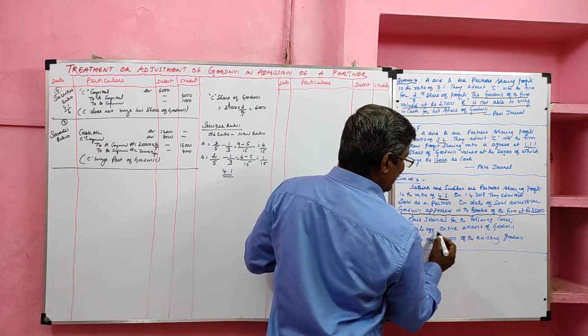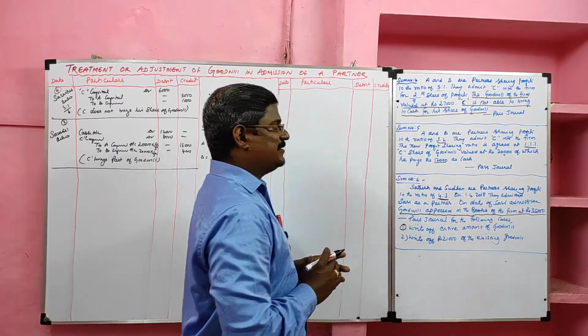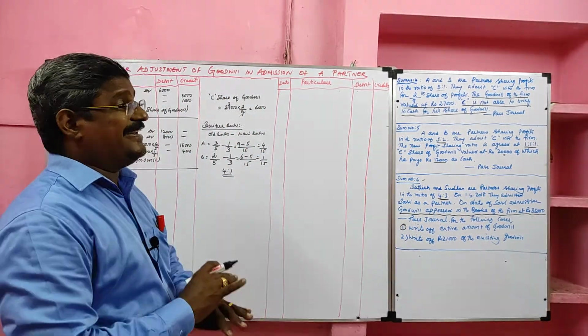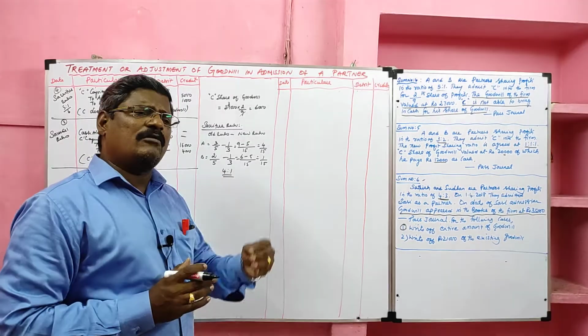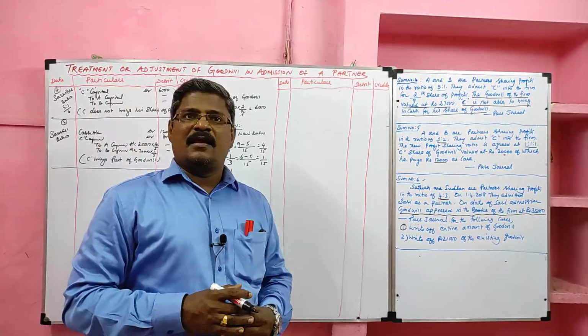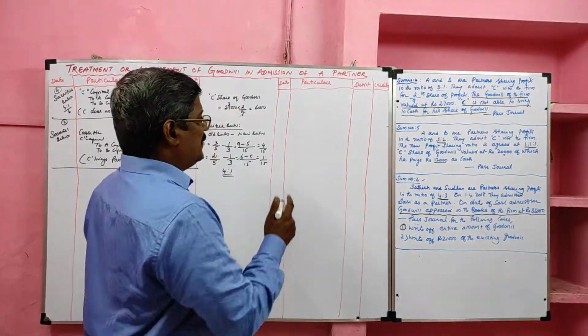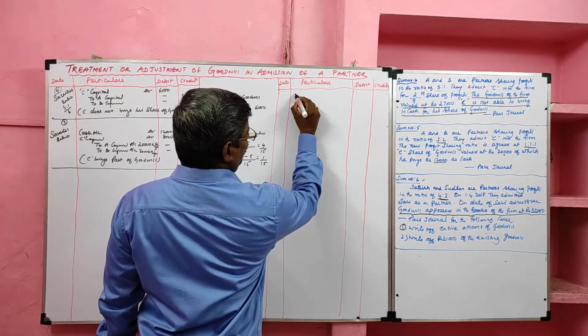Case 1: write off the entire amount of goodwill. Students, they want to wipe off the entire amount of goodwill. The goodwill account normally shows a debit balance. When we decrease it, it will go to the credit side. Then the old partners' capital accounts should be debited.